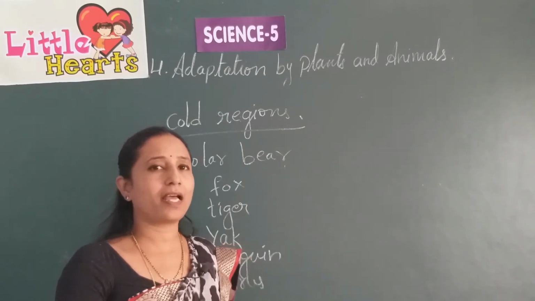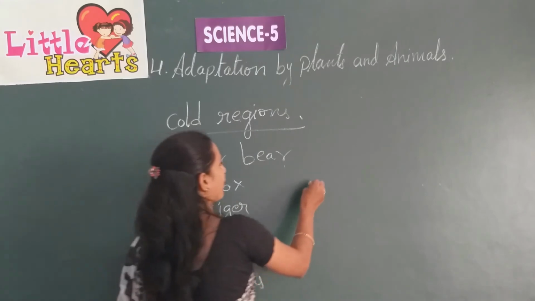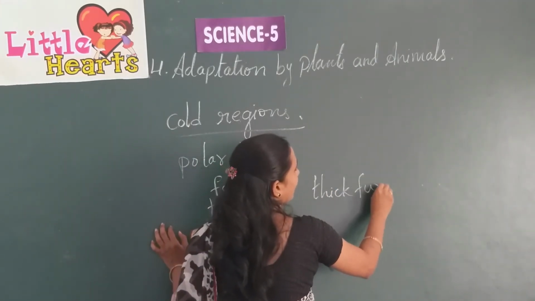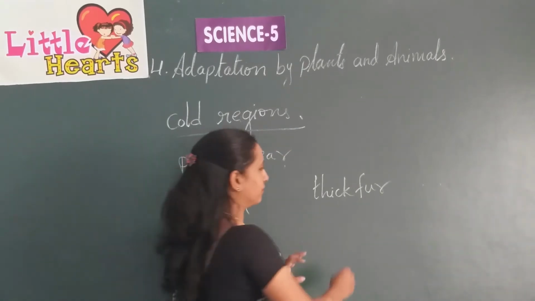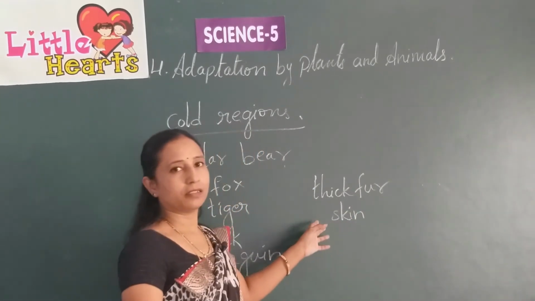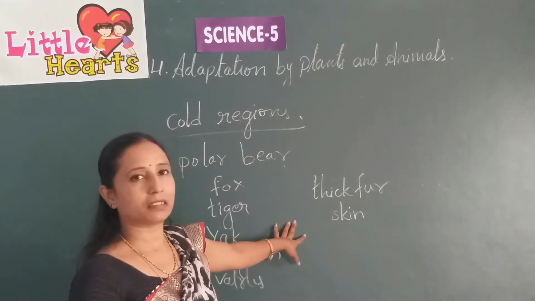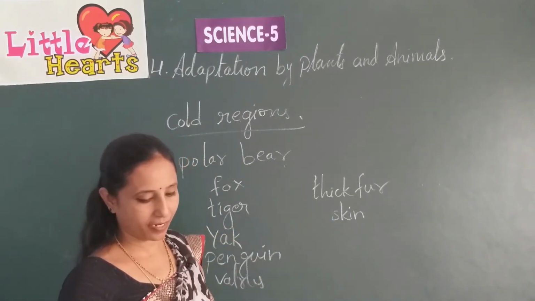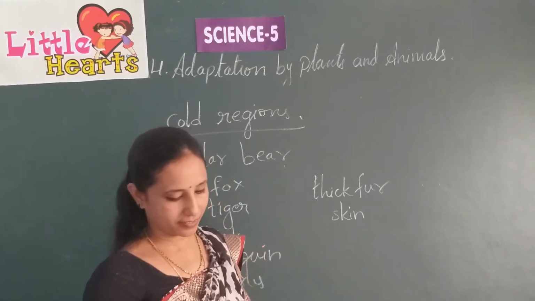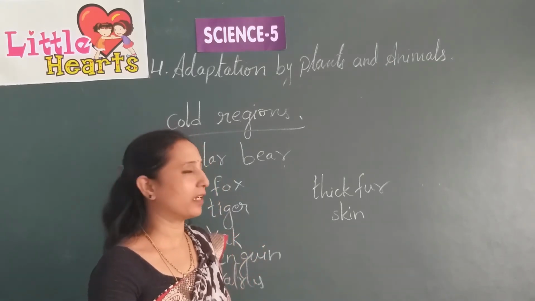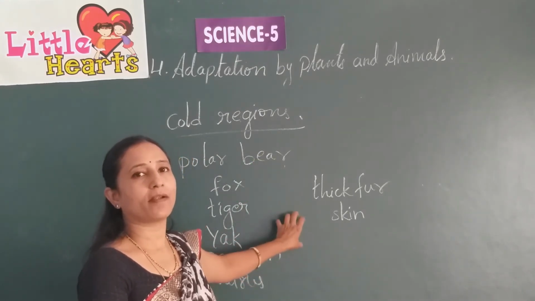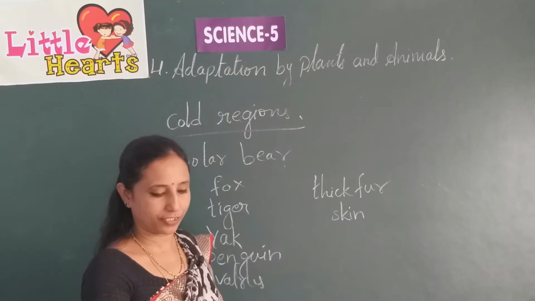All these animals have thick fur or thick skin on the body. For example, the walrus and some other seals have a thick layer of fat just under the skin. This fat and the fur help these animals prevent the cold weather conditions.